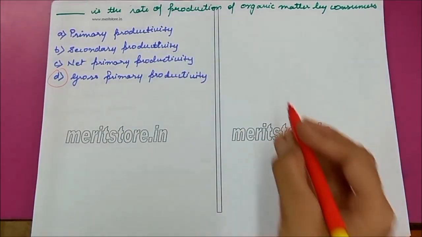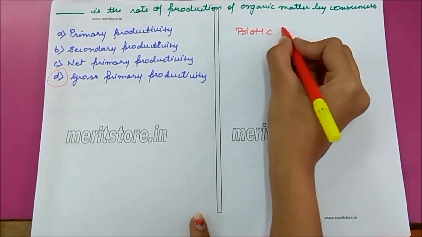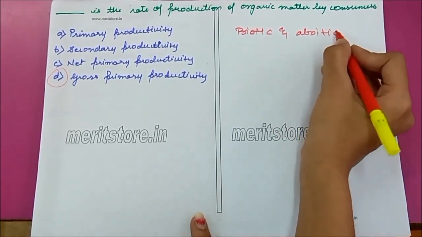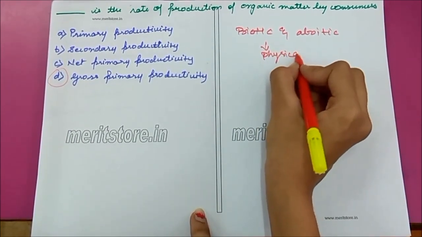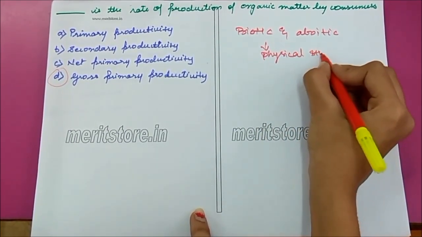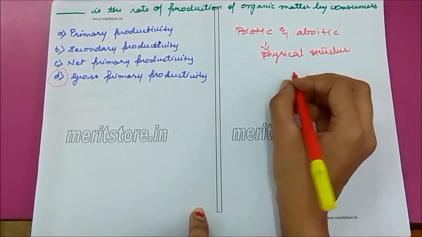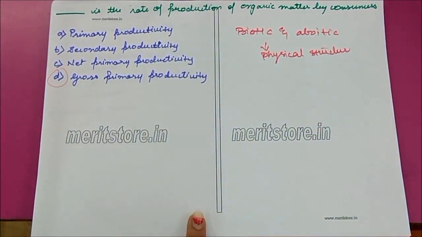Reason: interaction of biotic and abiotic components results in a physical structure, which is a characteristic of each type of ecosystem. Components of ecosystem function as one single unit.